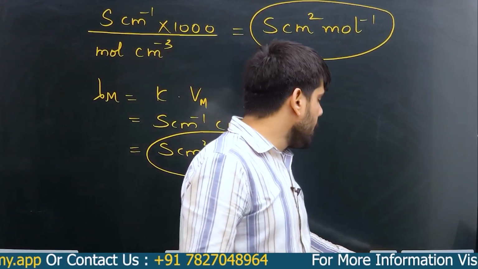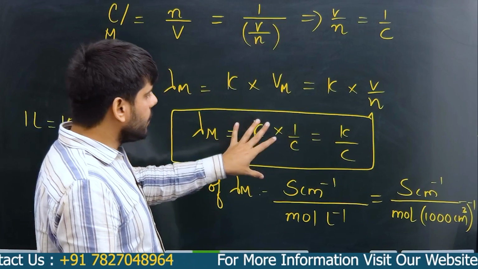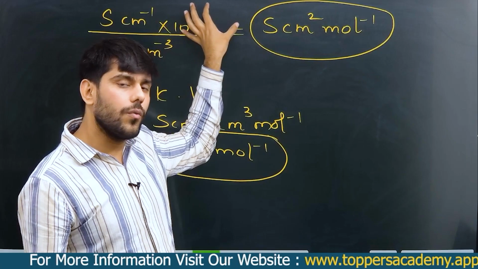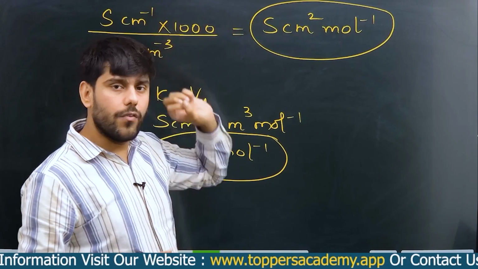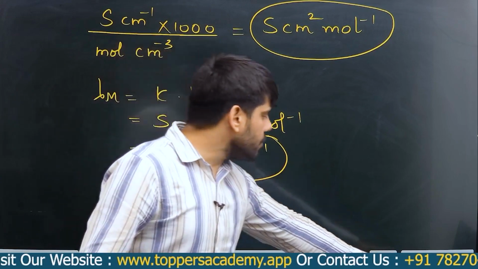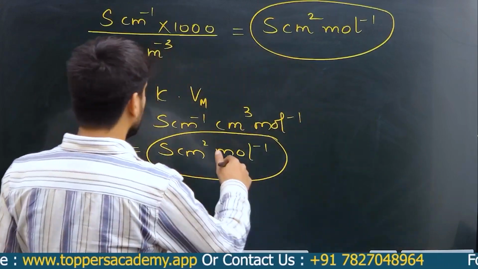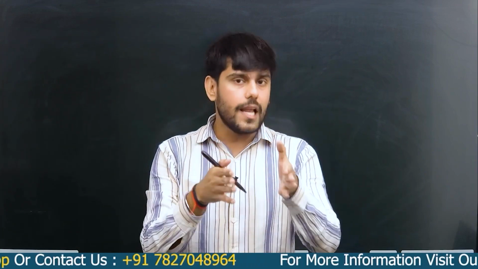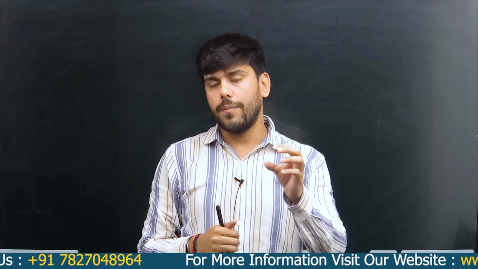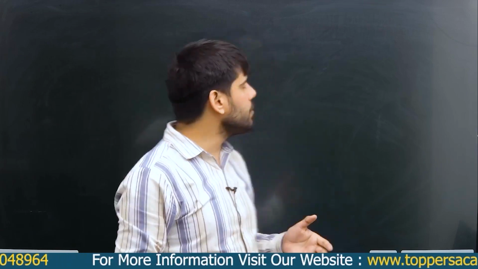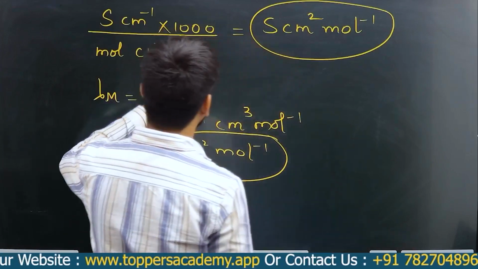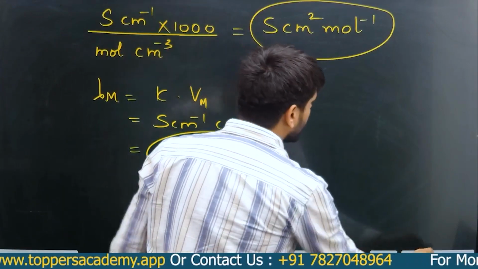But please remember, don't remember this factor of 1000. Just remember this formula. Why? Because suppose the cell constant is of the unit meter inverse, then in that case 1 liter is 10 to the power minus 3 meter cube, right? So please do not remember this 1000 factor.